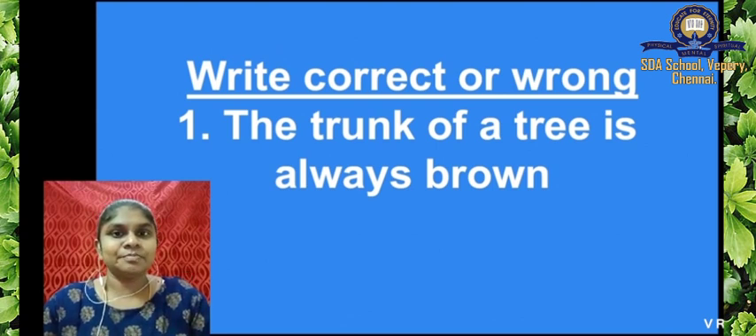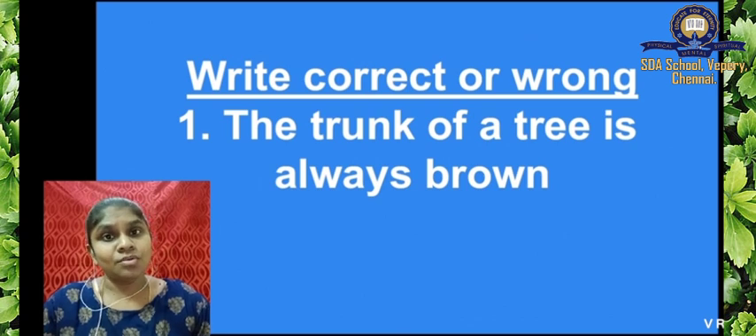Now we are going to learn the book back exercise. The first exercise is you have to tell whether it is correct or wrong. The first question is, the trunk of a tree is always brown. Is it correct or wrong? The trunk of a tree is always brown. Always brown means it doesn't have any other color. They are telling it is always brown in color. Is it correct or wrong?